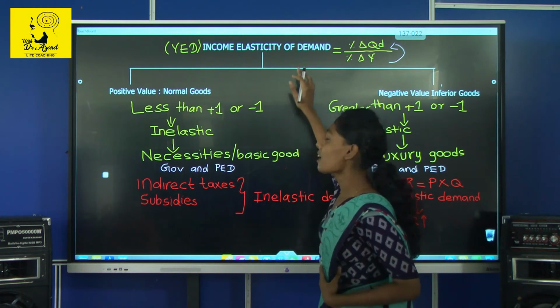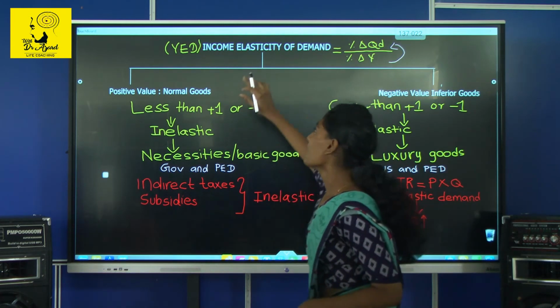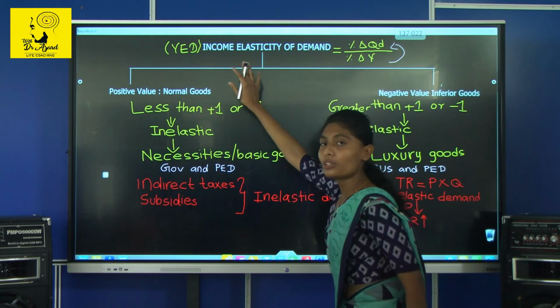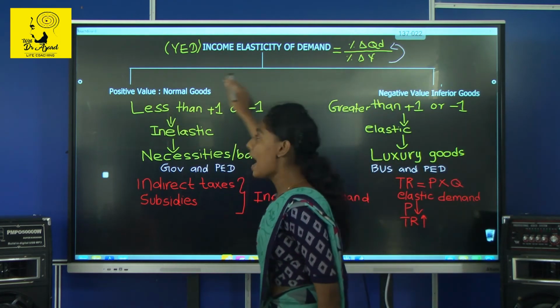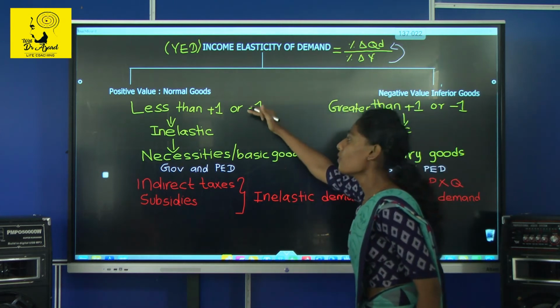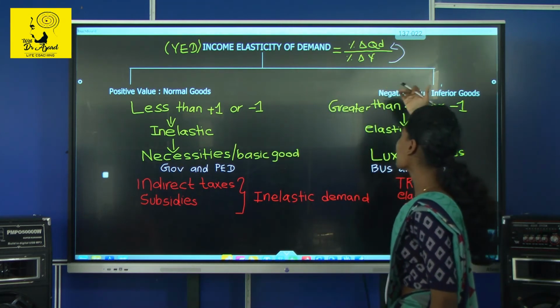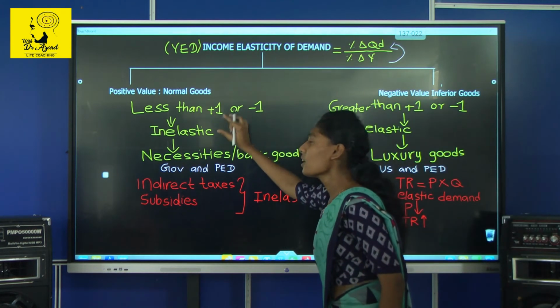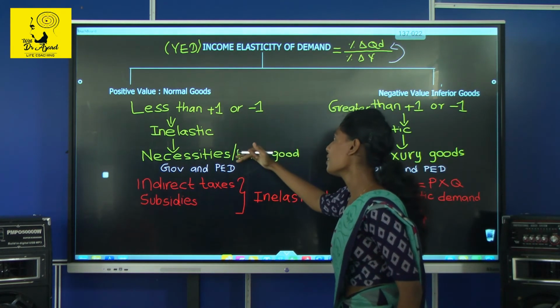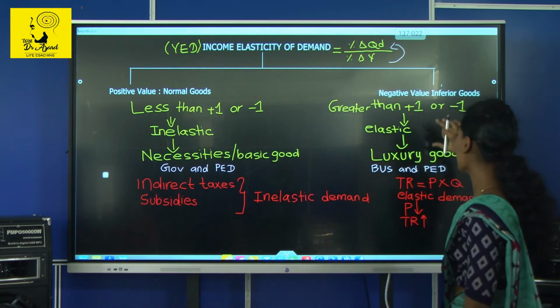Then we come to income elasticity of demand. Income elasticity covers two kinds of products, normal goods and inferior goods, and we get the value as positive or negative. If it is less than 1, it's inelastic; if it is more than 1, we call it elastic. Based on that, if it is inelastic, it's a necessity good. If it is greater than 1, it's a luxury good.